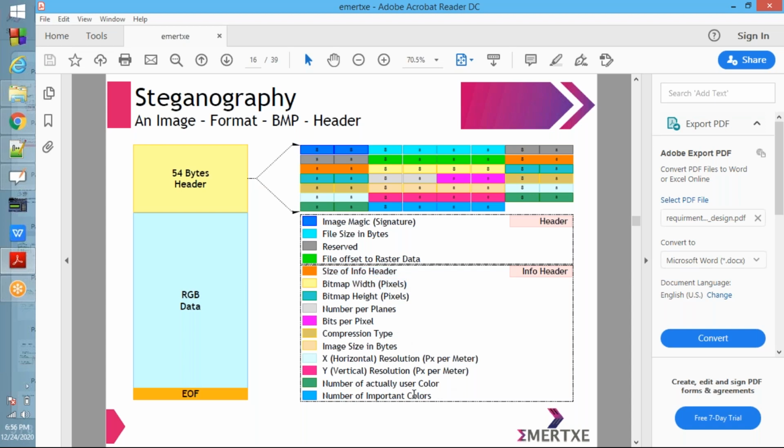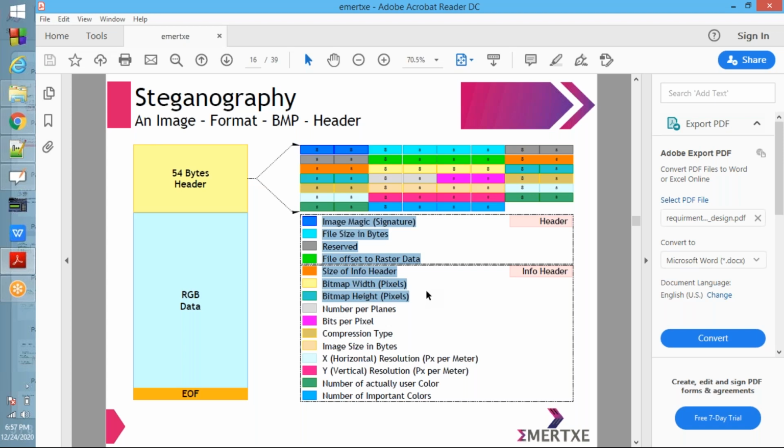So many things are there, which are actually not required for our project. If you want, you can Google and understand these things. Not a problem, but remember whatever is important for doing the project. Please know the concept: the 54 byte header will be there.